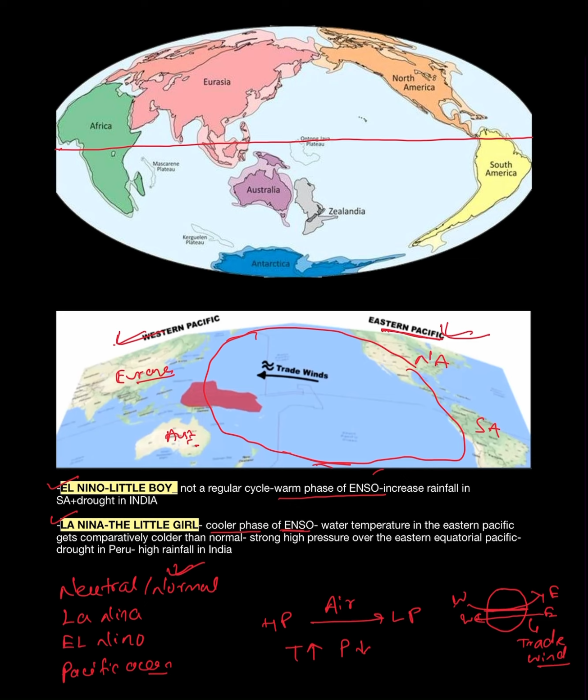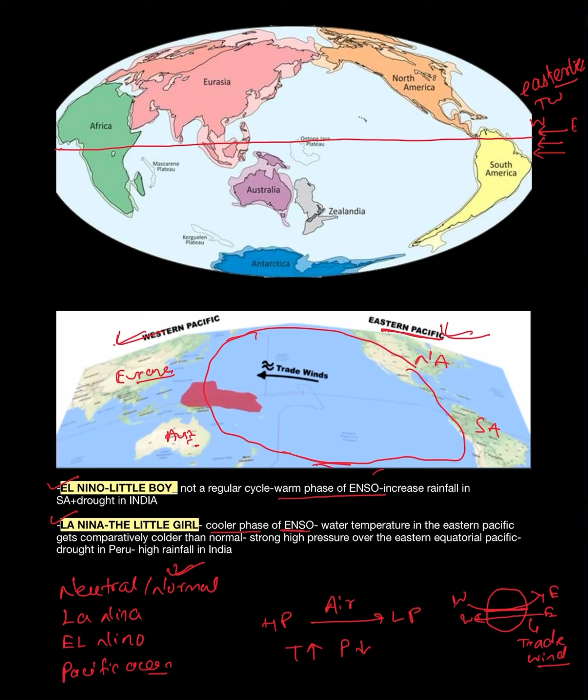That means the trade winds in the equatorial part are majorly coming from east to west direction, which are called easterlies, normally.